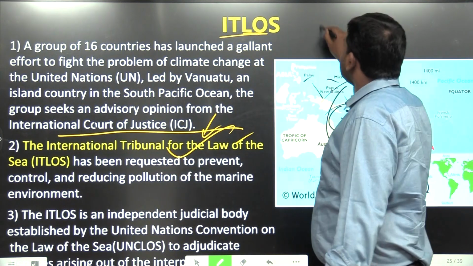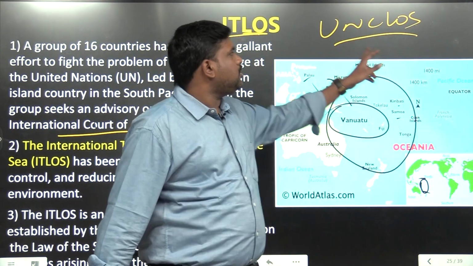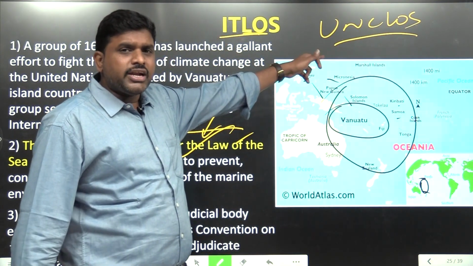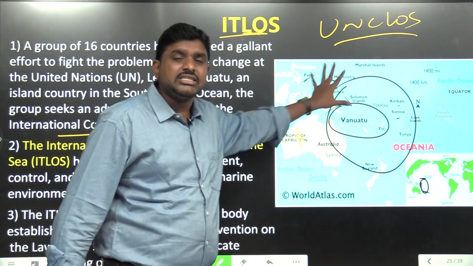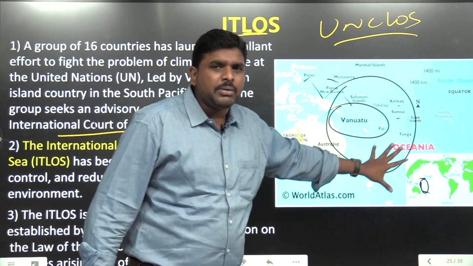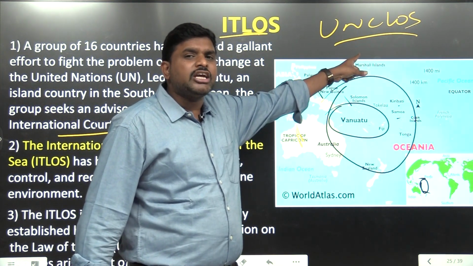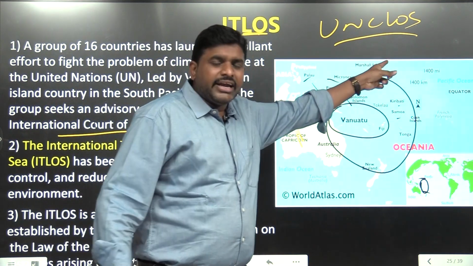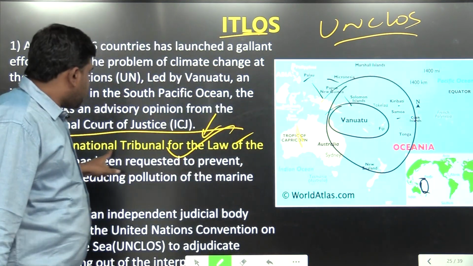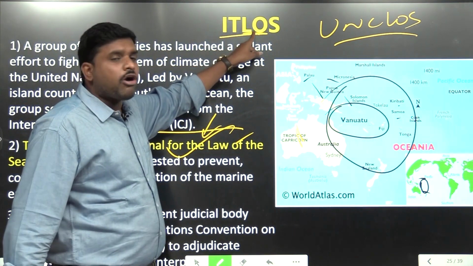If you remember, there is something called UNCLOS, the United Nations Convention on the Law of the Sea. On the high seas, if any problem or complaint is there, they will follow the convention made by UNCLOS. If anyone is violating it, where will the case go? The International Tribunal for the Law of the Sea.